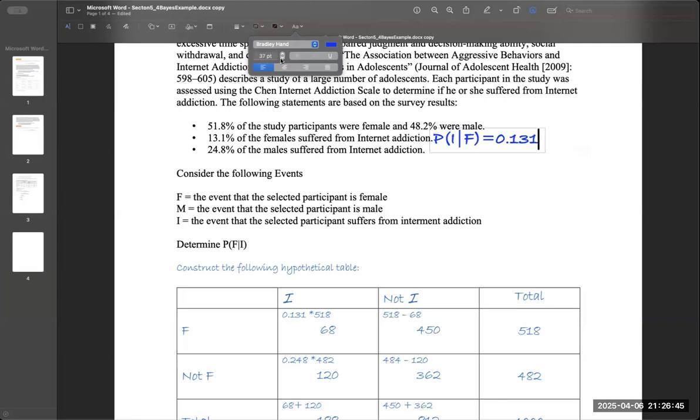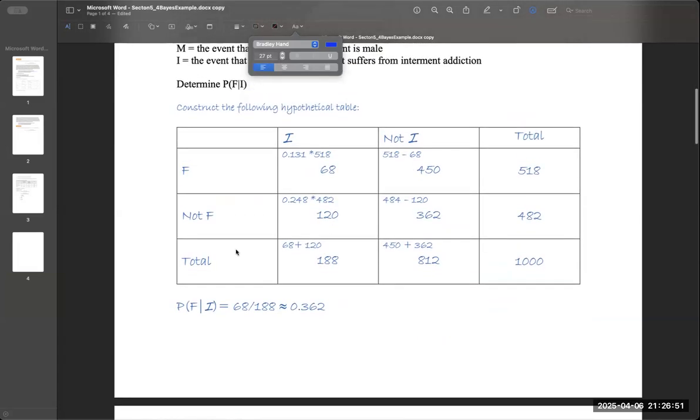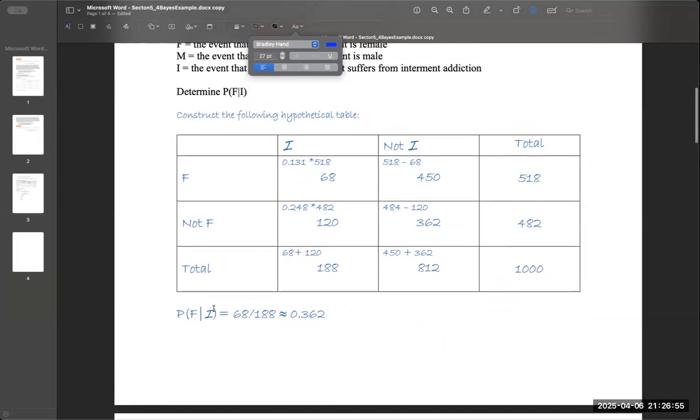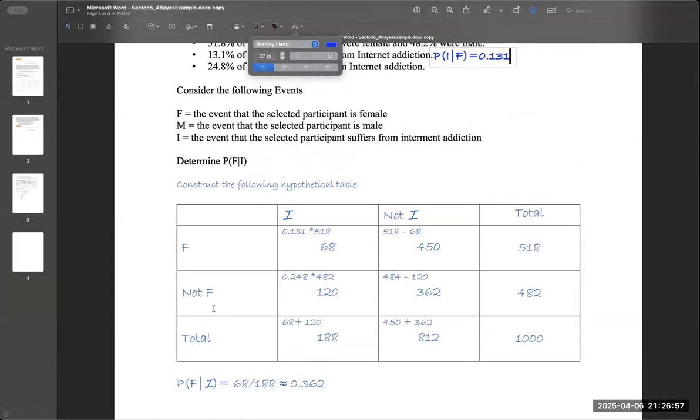So the probability that they have an internet addiction given they're female is the 13.1%. Again, which differs from the probability that they're female given that they have an internet addiction. The probabilities will not be the same. Order matters when we talk about this.